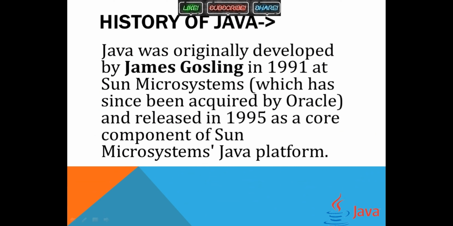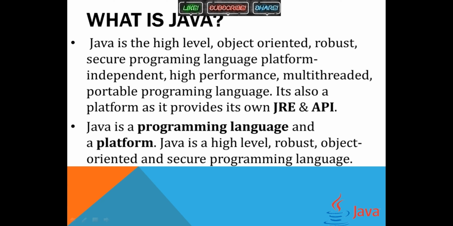Java is actually a programming language and a platform. This is why it is different from C and C++, because Java provides you application interfaces, that is library, as well as the platform. So that's the main reason why it is different, and this is the reason why Java is a high level, object oriented, robust, secure programming language and platform independent. This is a very important feature, and high performance, multi-threaded, portable.